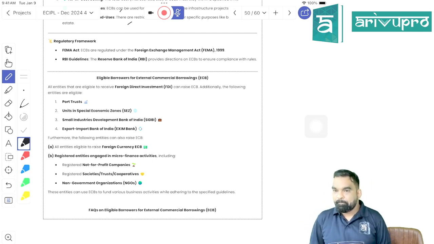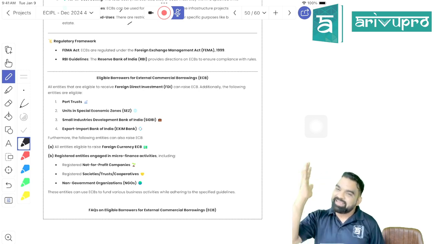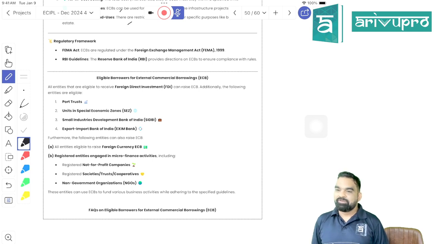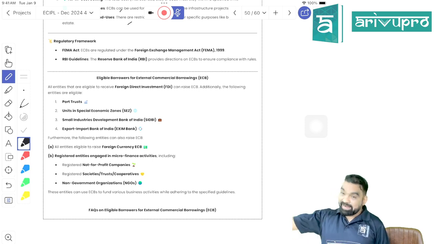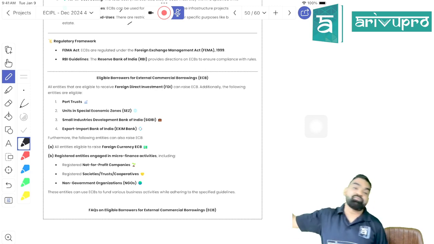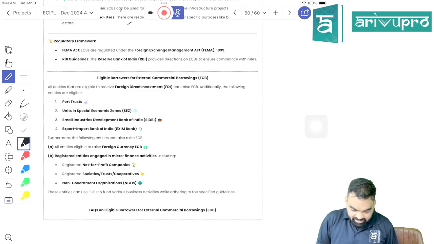What is FDI? Whenever I ask, people answer, sir, FDI means foreign direct investment. It's an equity investment coming from foreign territory. What is ECB? Debt investment coming from overseas. If you are eligible for equity investment, you would be eligible for debt investment. Got my point, students? Further, they are saying that all entities eligible to receive FDI can raise ECB. Additionally, the following entities are eligible: Port Trust, units located in SEZ, SIDBI, and Exim Bank.